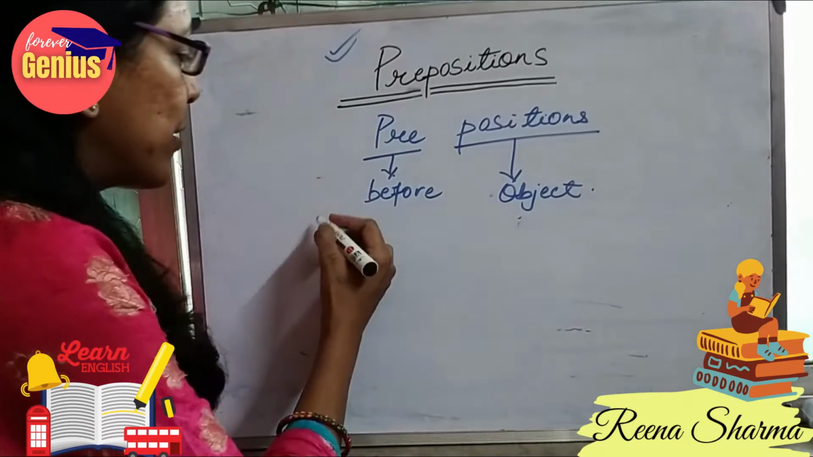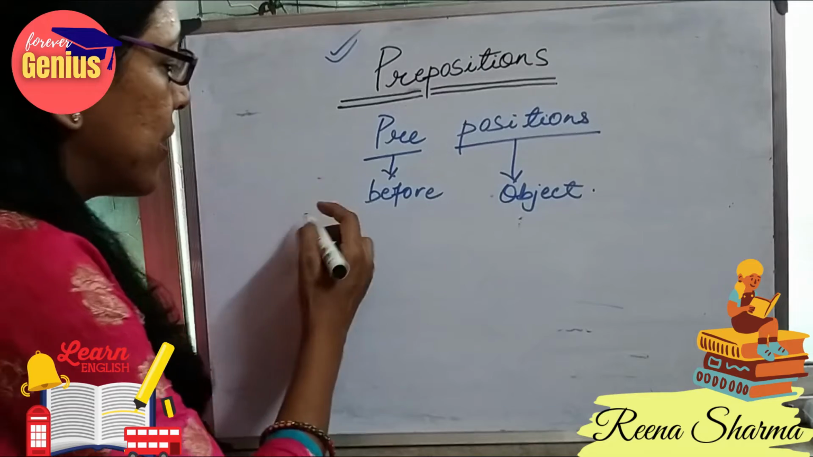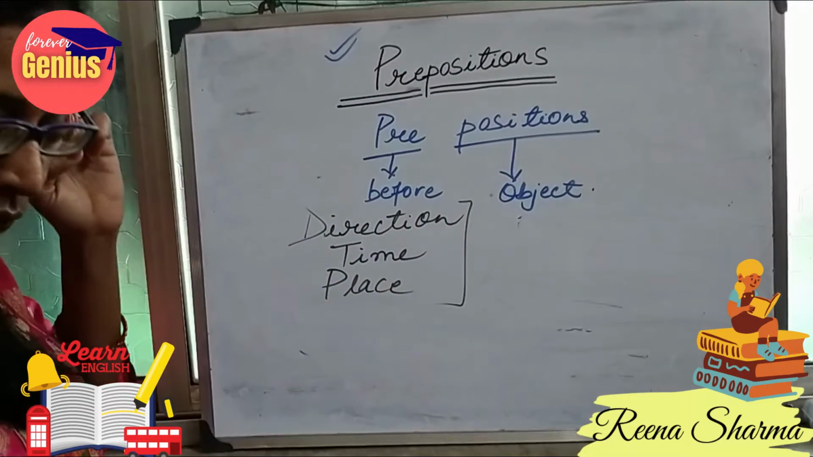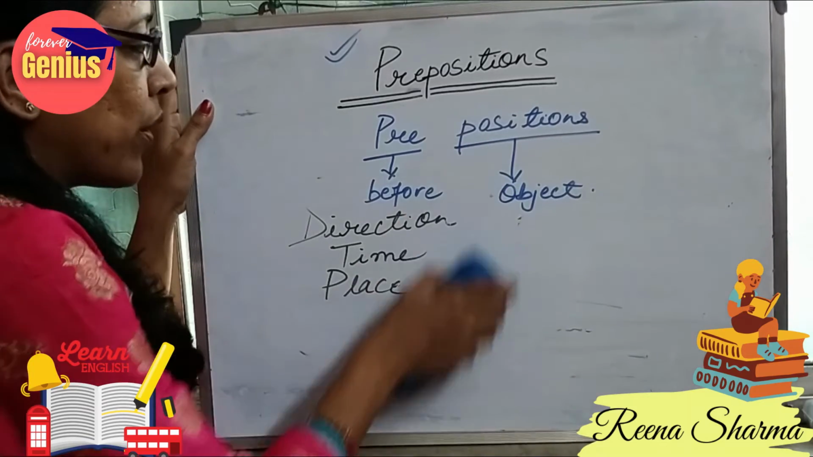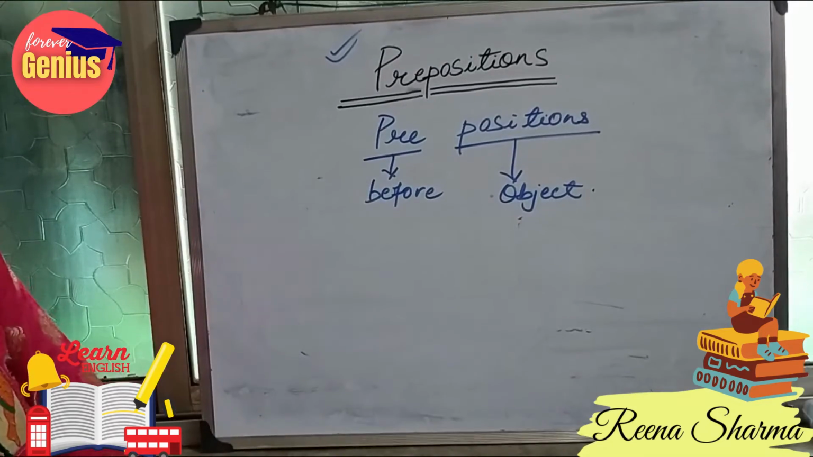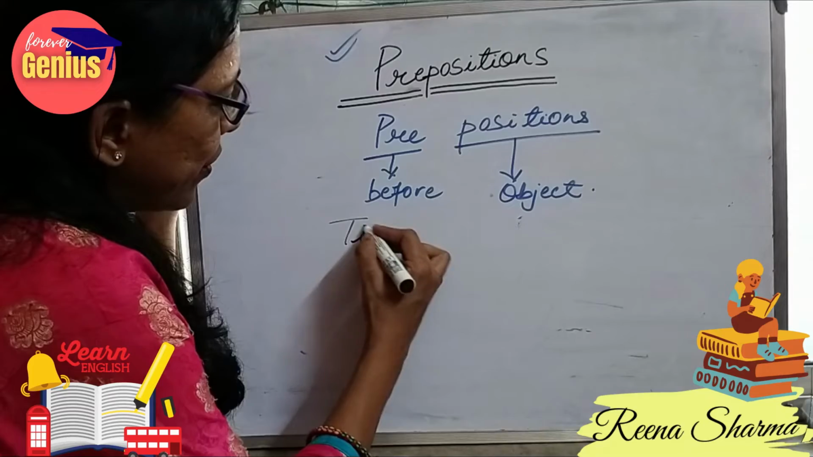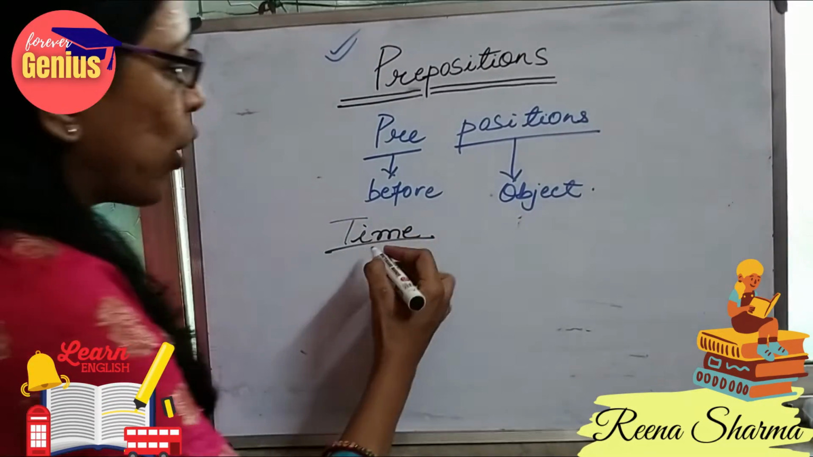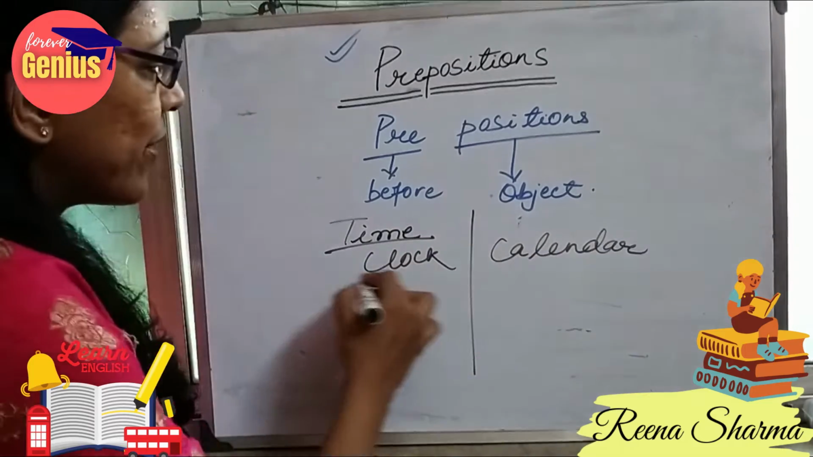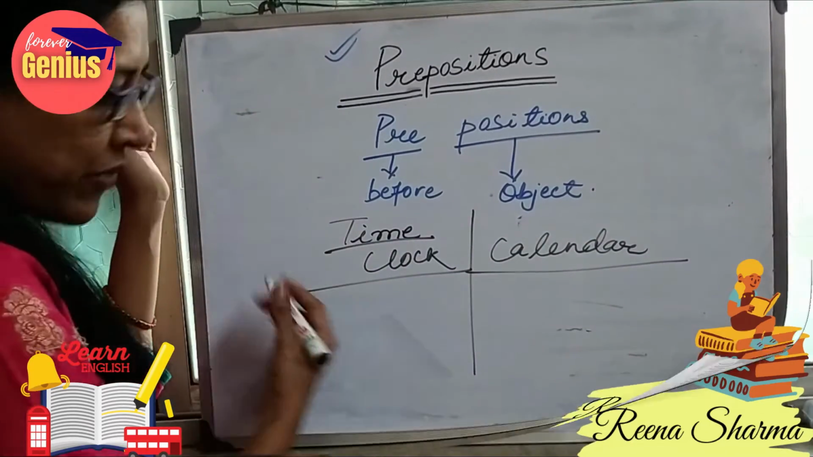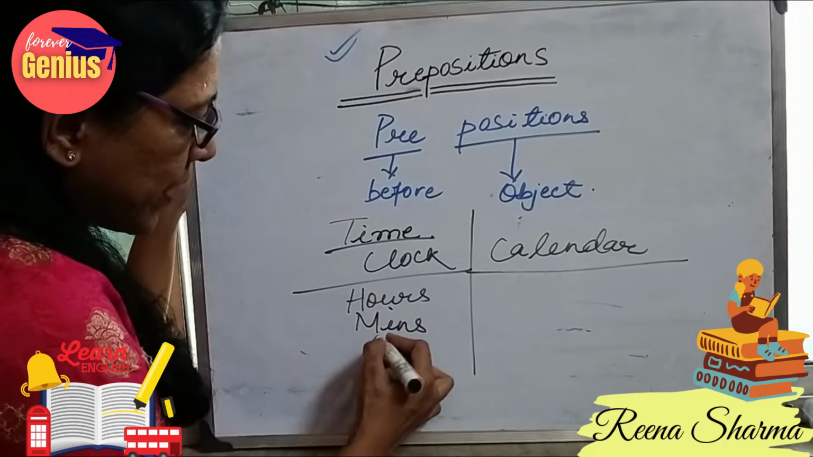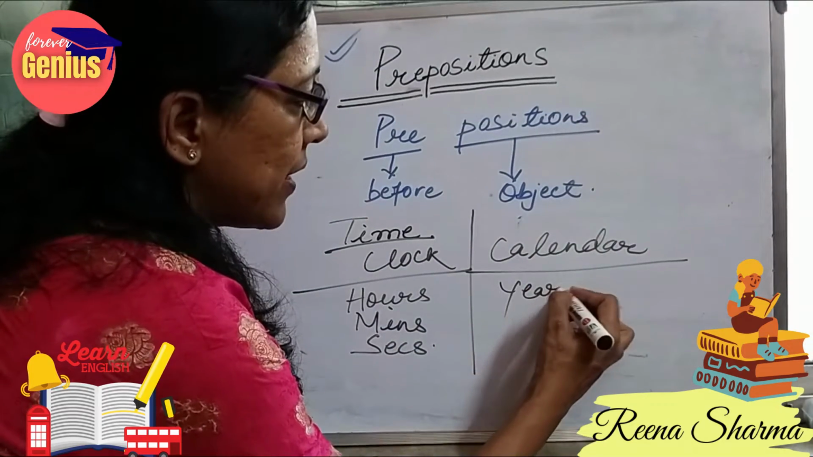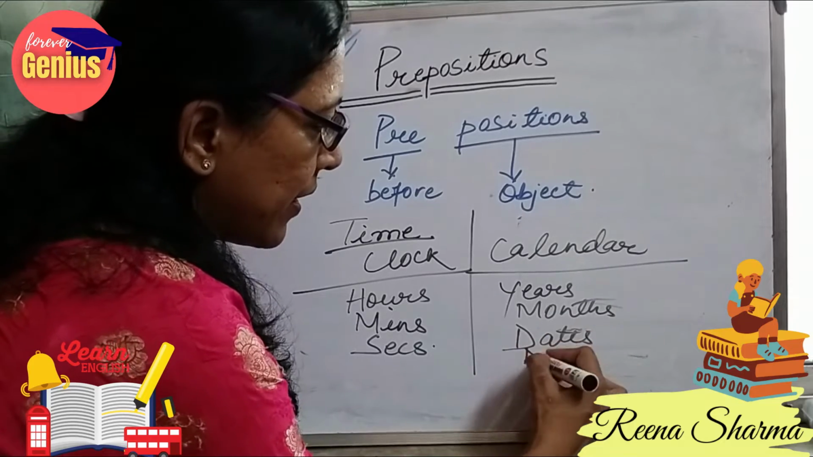What do we learn from those words? We come to know about the direction, the time, and the place. So we did some examples with on. Now, in case of time also, there are two cases. We come to know time from our clock and from our calendar. From our clock, we come to know about hours, minutes, seconds. With the help of the calendar, we come to know about years, months, dates, and days.